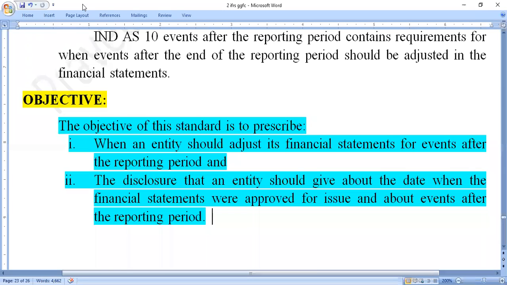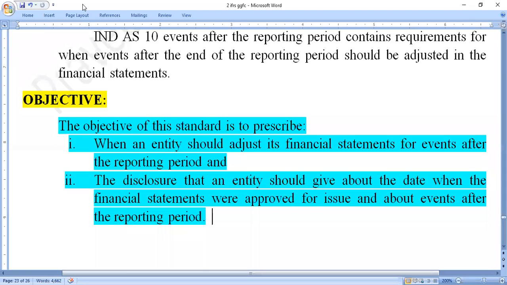The second objective is the disclosure that an entity should give about the date when the financial statements were approved for issue and about events after the reporting period. This is the second objective here.